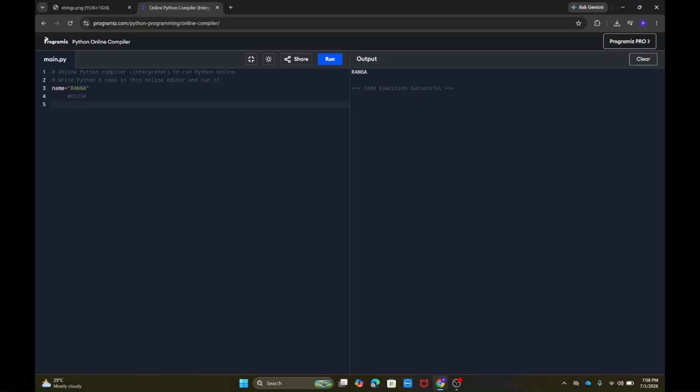So basically, the last character is given -1, and G is given -2. This is -3, and this is -4, and this is -5. So I hope you got it.